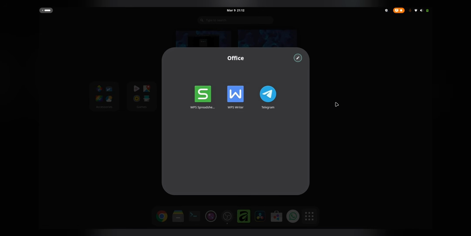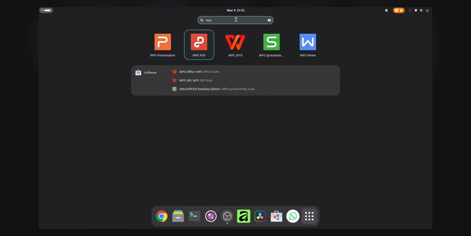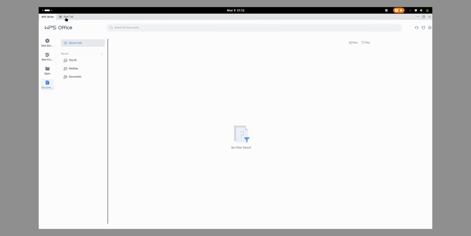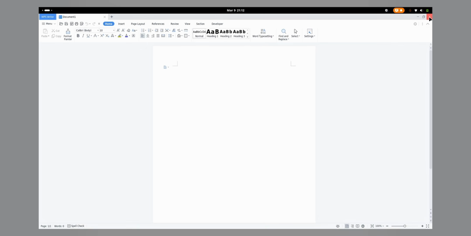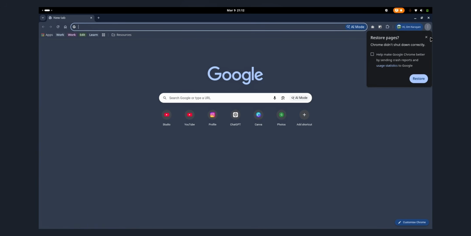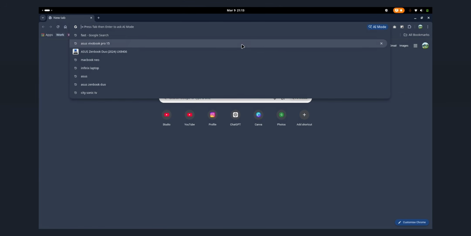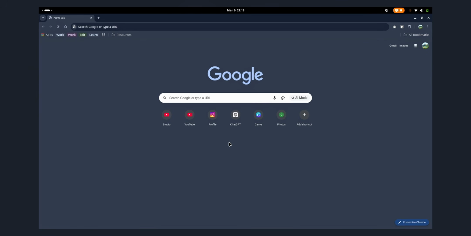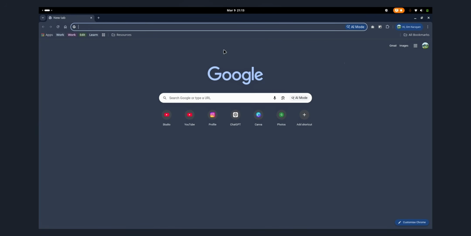Talking about something else, I also have WPS Office. Let me just show you. WPS 930. As you can see, it's really amazing. It works as the perfect alternative for the Microsoft fan. But let's say sometimes I do have to open something which is exclusive to Microsoft Office documents. So I'll just open Microsoft 365 here. That will be enough. And talking about the other thing, I'm using Chrome as my default browser, and it just does the work.